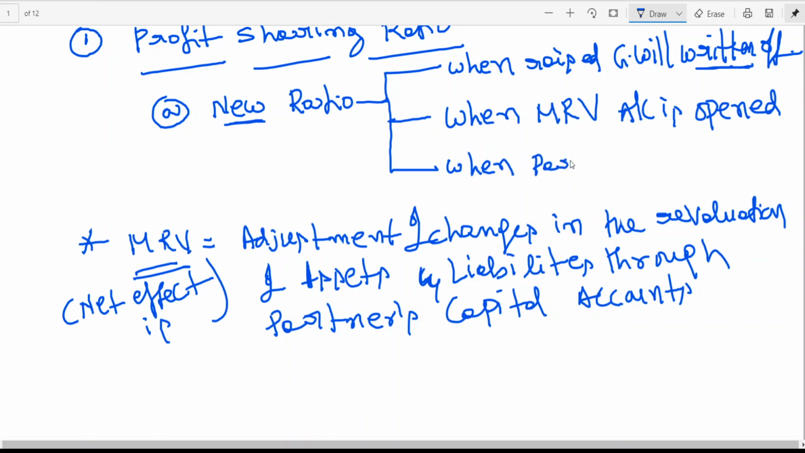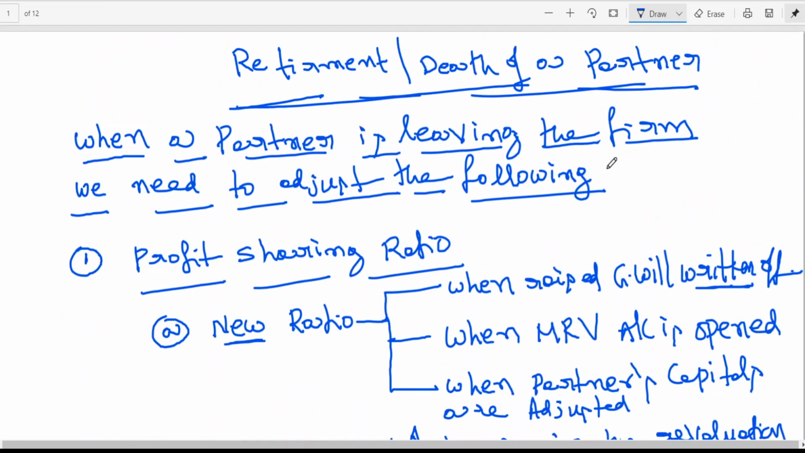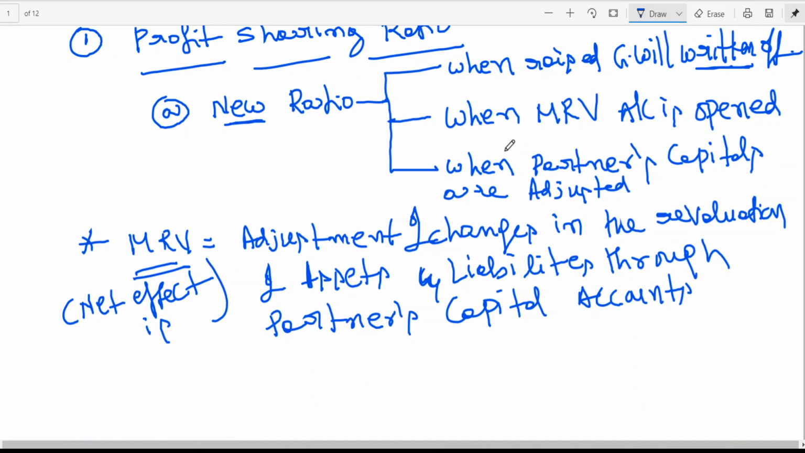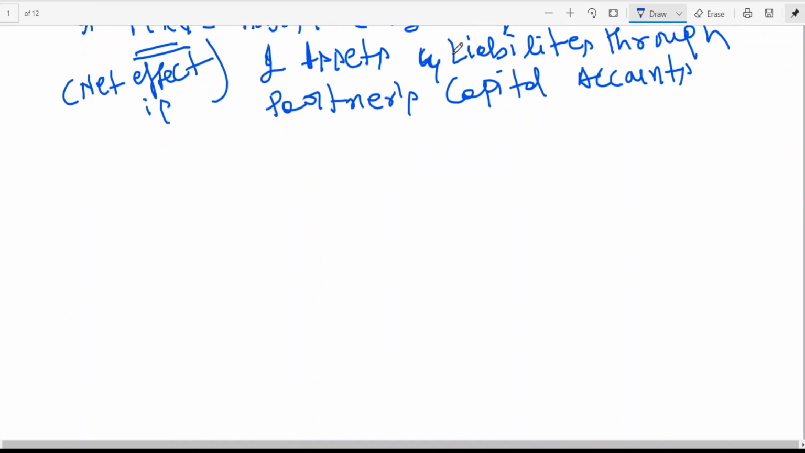Then third point, when partners capitals are adjusted. This also I have told you, when partners capitals are adjusted, we have done one or two problems in admission, I think. You need which ratio? New ratio. What is the meaning of partners capitals are adjusted? The capitals are according to their profit sharing ratio. My dear friend, when we work out the problems, you'll understand it in detailed explanation, right?